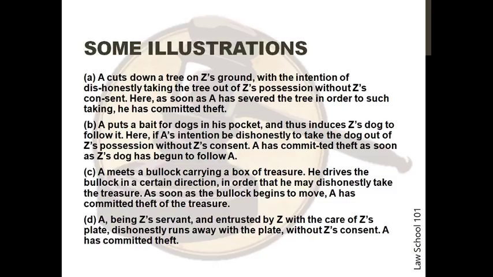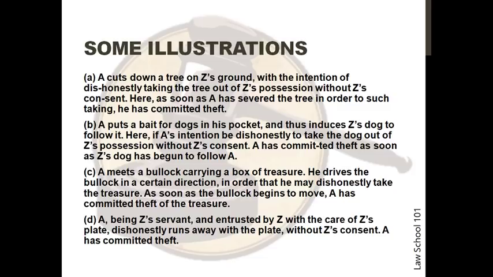The third situation is A meets a bullock carrying a box of treasure. He drives the bullock in a certain direction in order that he may dishonestly take the treasure. As soon as the bullock begins to move, A has committed theft of the treasure. The fourth situation is A, being Z's servant and entrusted by Z with the care of Z's plate, dishonestly runs away with the plate without Z's consent.